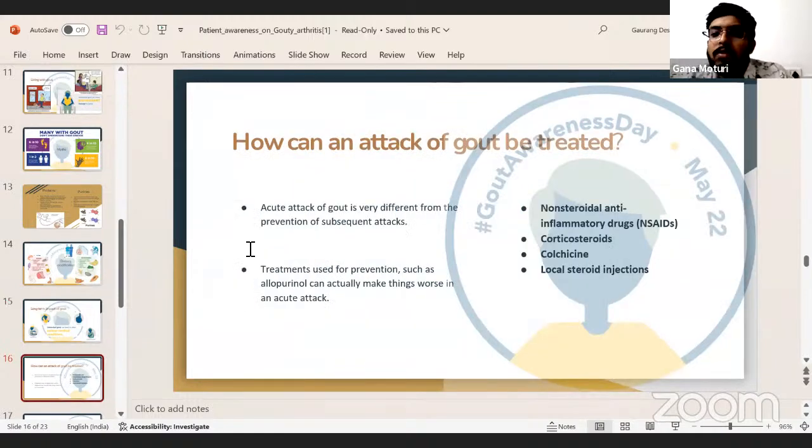How can an attack of gout be treated? Initially, the treatment of an acute attack of gout is very different from the prevention of subsequent attacks. The treatment usually includes non-steroidal anti-inflammatory drugs, corticosteroids, colchicine, and local steroid injections. The treatments used for prevention, such as allopurinol, can actually make things worse in an acute attack. So an acute attack will usually be treated with NSAIDs, corticosteroids, colchicine, and local steroid injections.